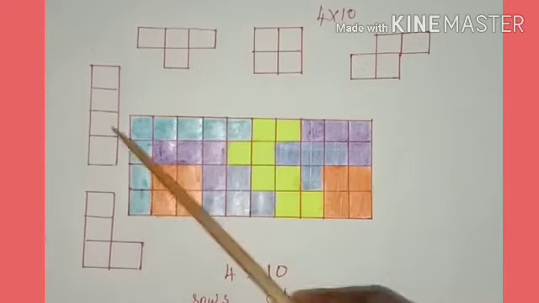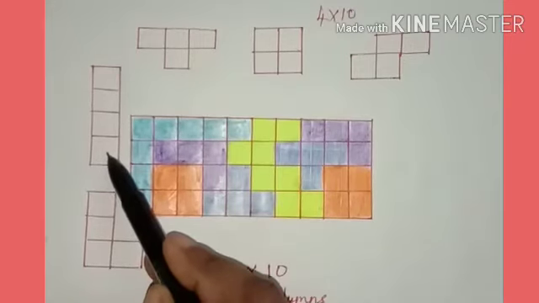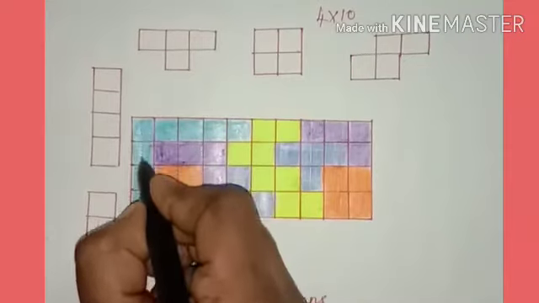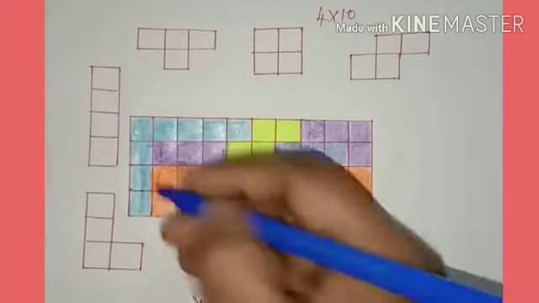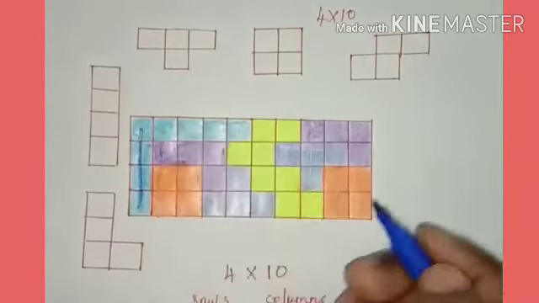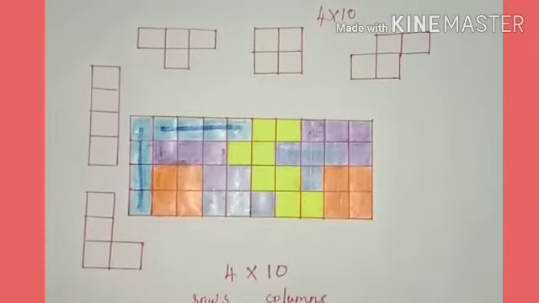Now we are using this vertical shape tetromino, here one time, and 2, we used 2 times. Here again 1, 2, we used this tetromino and the L-shaped tetromino.